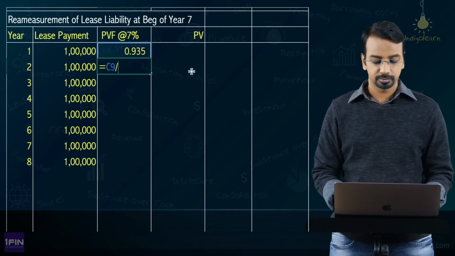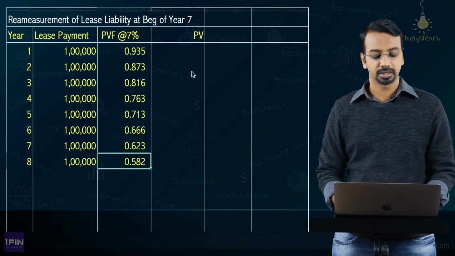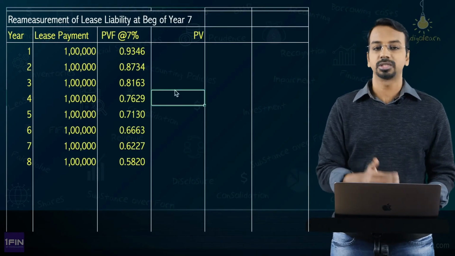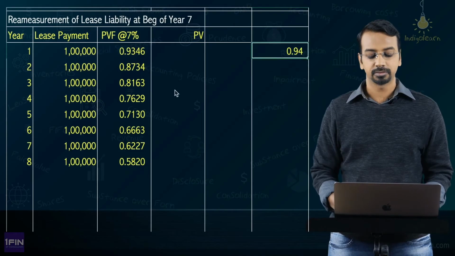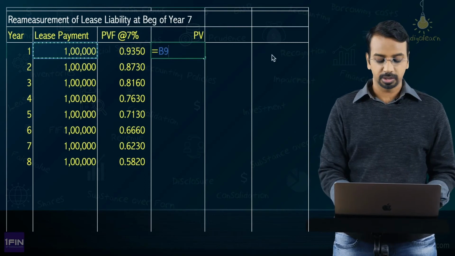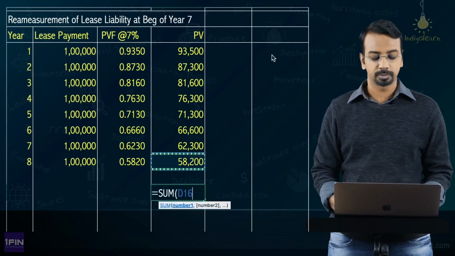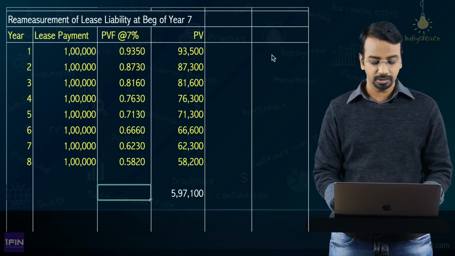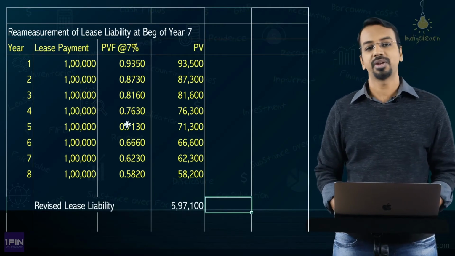Then this divided by 1.07, 0.873, 816, 763, 713, 666, 623 and 582. If I just increase the decimals, you will get the number. Now, these are the actual numbers till 4 digits. It keeps on extending, so what you can do is take the rounded numbers, let us say, to 3 digits. I will just replace these here. What is the present value? 1 lakh multiplied by 0.935. Like this you can do it for every period. You get the present value, and when you total this up, you get 5,97,100. So this is the revised lease liability, 5,97,100.